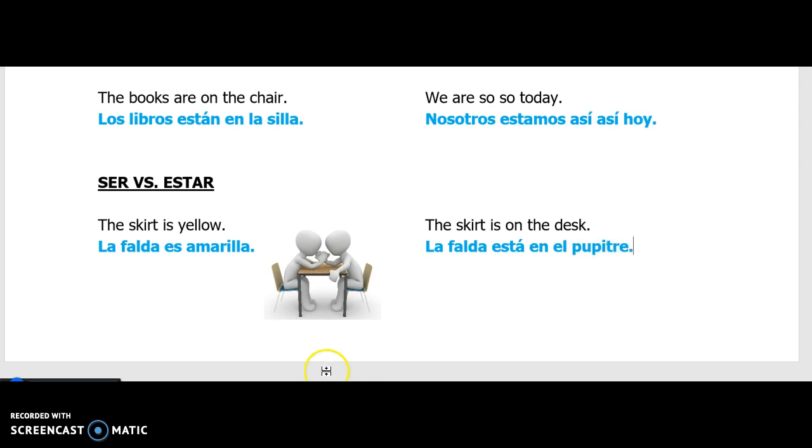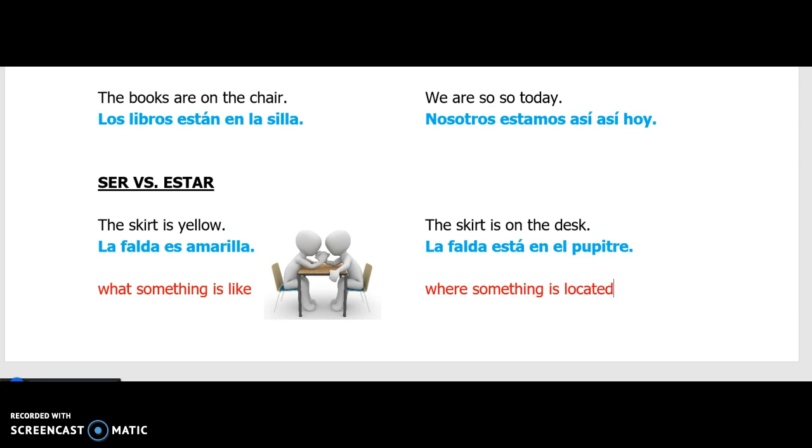Here's a difference. Over here, when we talk about la falda being amarilla, we are saying, for the verb ser, that the skirt is yellow. It's what it's like. So what something is like is a form of ser. Over here, we're talking about where something is located.